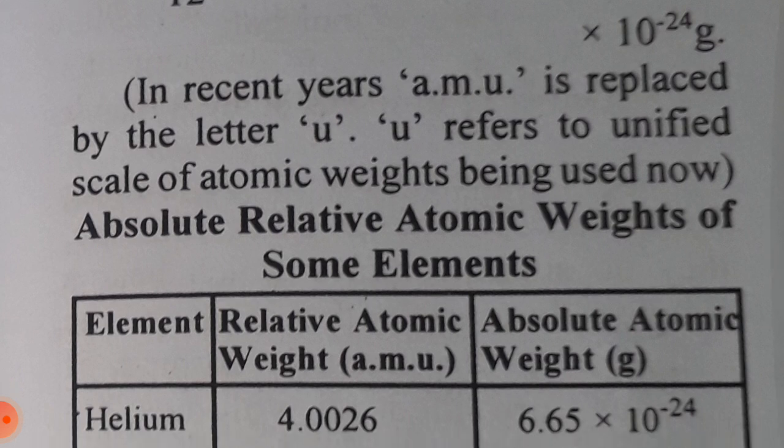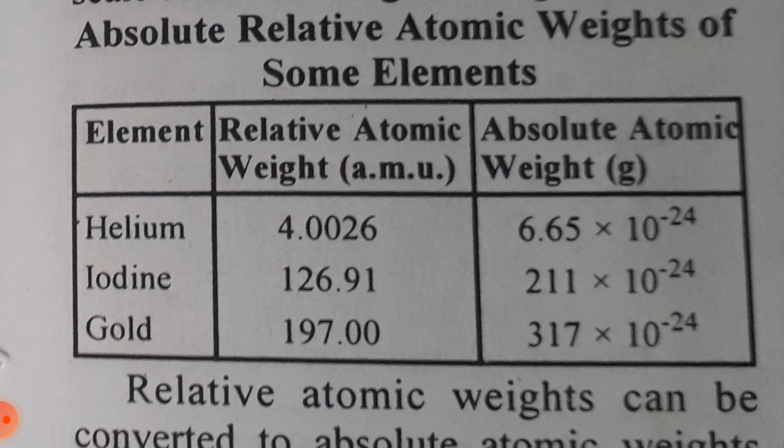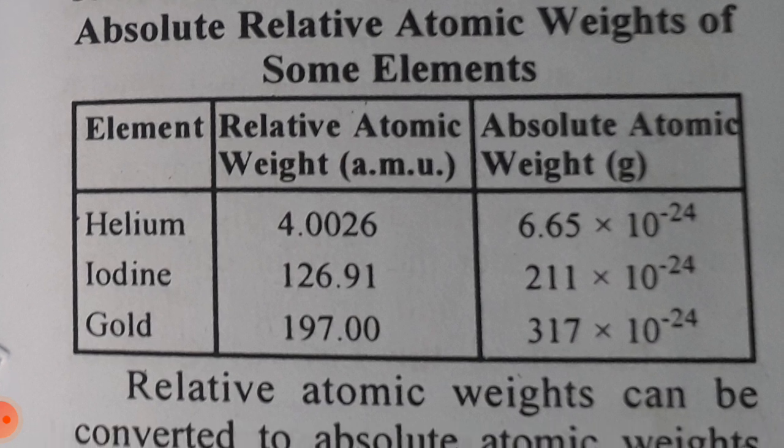Absolute atomic weight of some elements. Element helium: relative atomic weight is 4.0026 AMU, absolute atomic weight in gram is 6.65 × 10^-24.